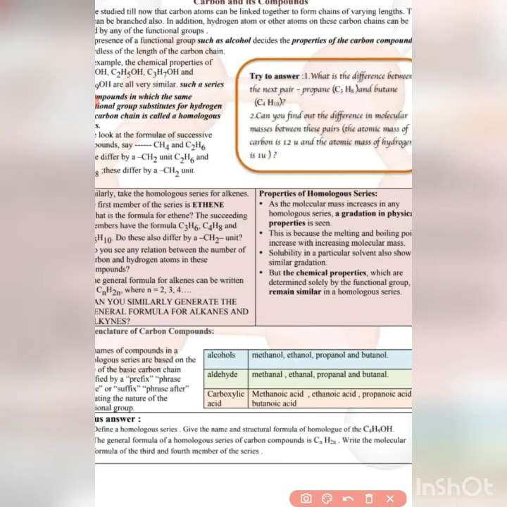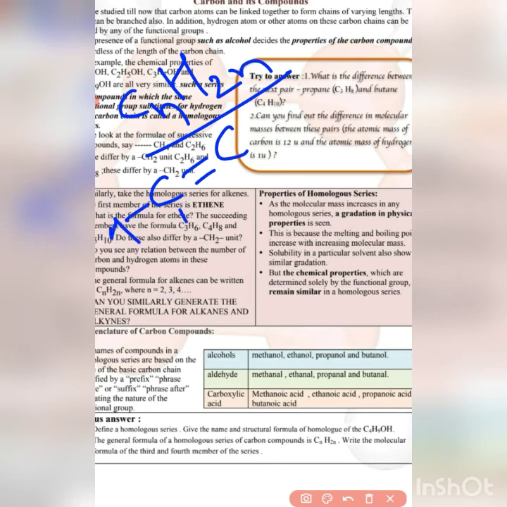The next question: the general formula for the homologous series of a carbon compound is CnH2n. Write the molecular formula of the third and the fourth member of the series. By seeing the formula, we know it is alkenes, and we have to find the third and the fourth member. In case of alkene, as there is a double bond between carbon and carbon, the first member will have at least 2 carbon atoms.